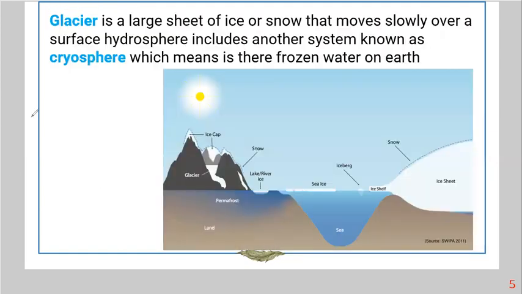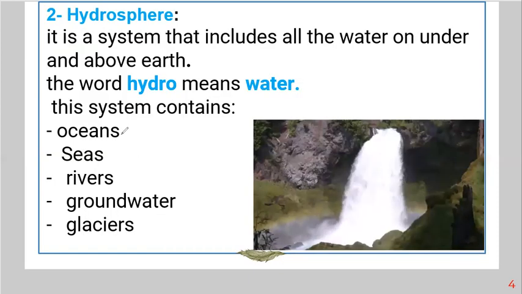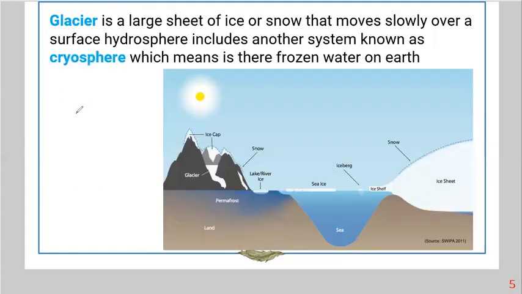And then we have glaciers. Let's talk a little about glaciers. We know about the ocean, the sea, river, groundwater, but what is meant by a glacier? A glacier is a large sheet of ice or snow that moves slowly over the surface. We know that in Arctic regions, the rain is in the form of snow.